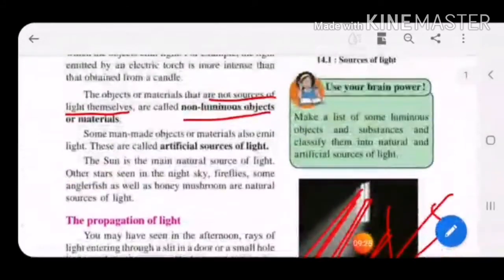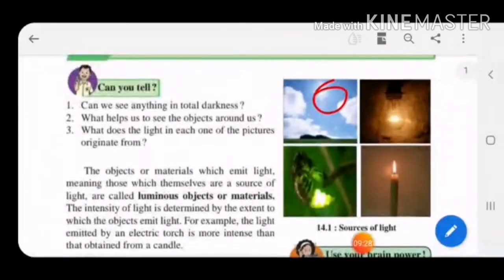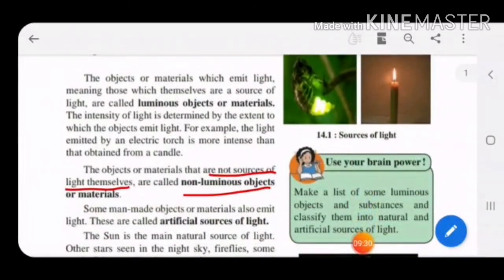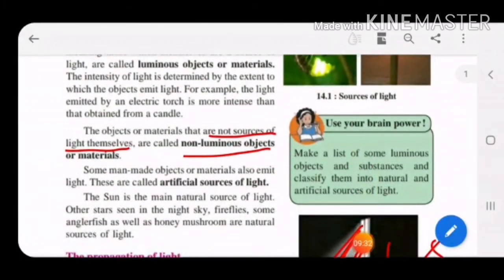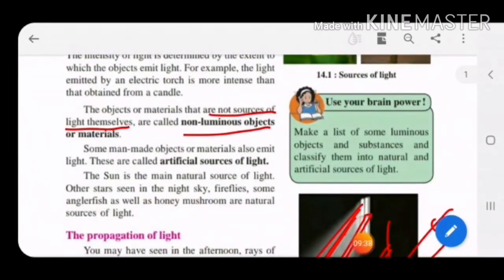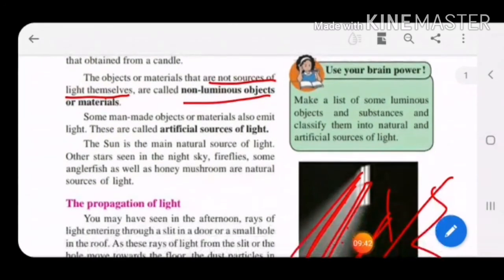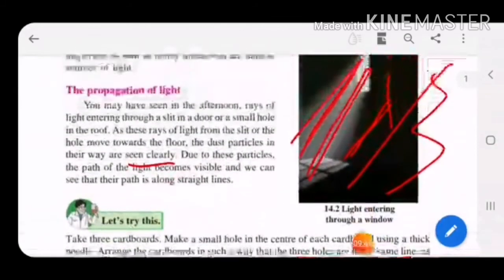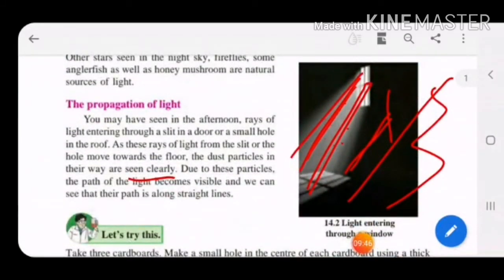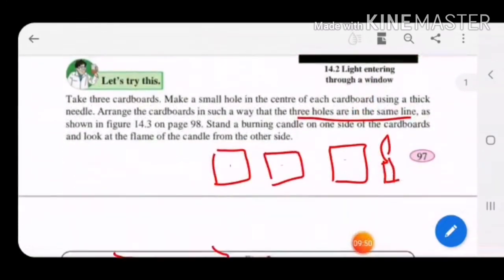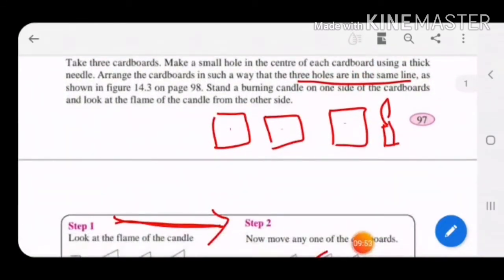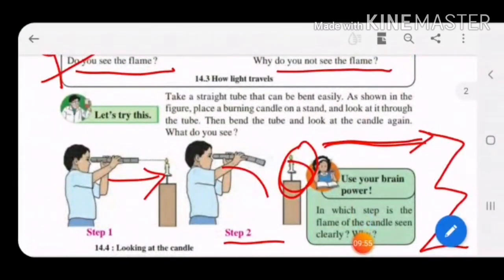Till here we have started the chapter. We have seen what luminous objects are, which emit light themselves, and what non-luminous objects are, which do not emit light themselves, and some man-made objects also emit light. They are called artificial sources of light. So you have to classify natural sources of light and artificial sources of light. Then we have seen the propagation of light, how light travels. Light always travels in a straight line, and to show that, we did two experiments, the three cardboards experiment and the tube experiment.